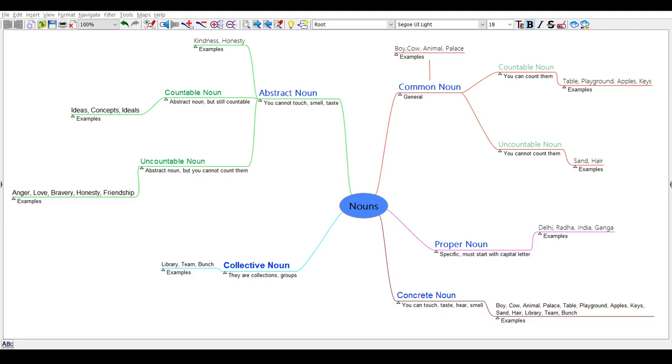I am sure by now you can easily relate all the noun types. If you memorize this image, you can recollect all the noun types.